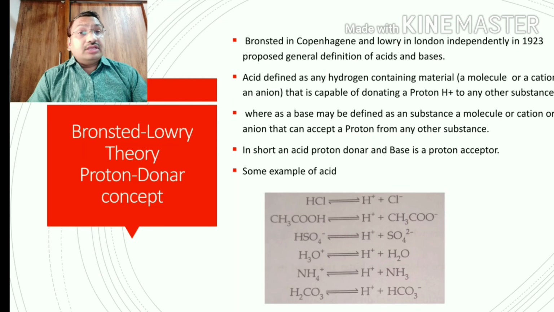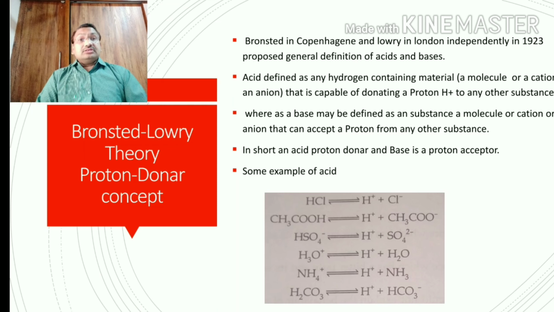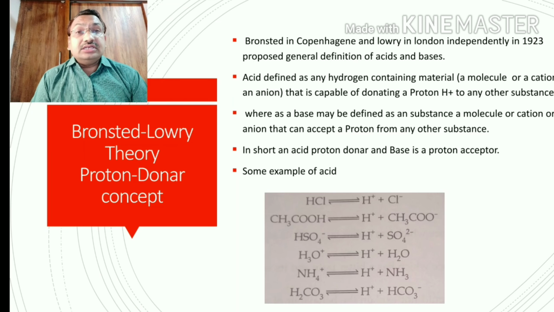As per the Bronsted and Lowry theory, an acid is a hydrogen-containing material, which may be a molecule, cation, or ion, capable of donating protons, H plus ions, to any other substance.